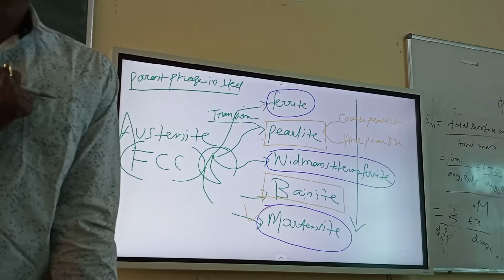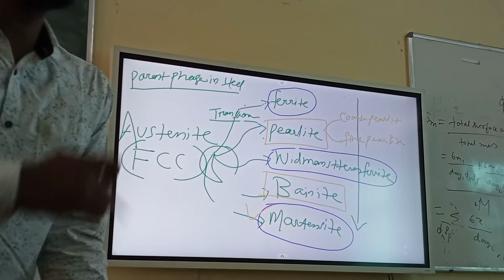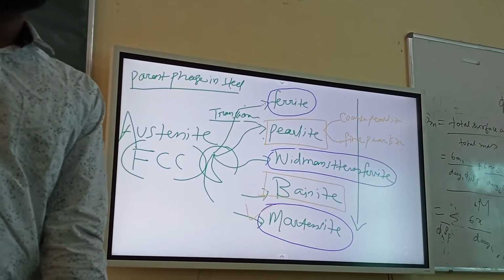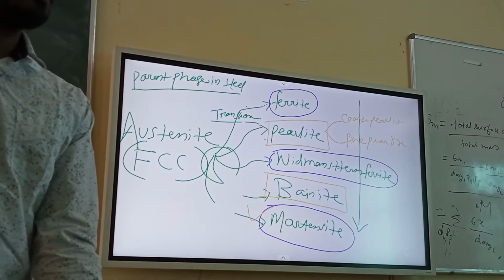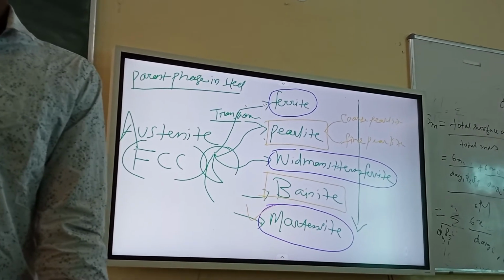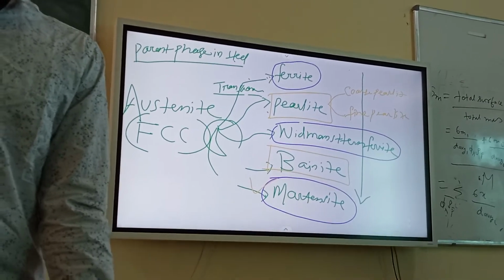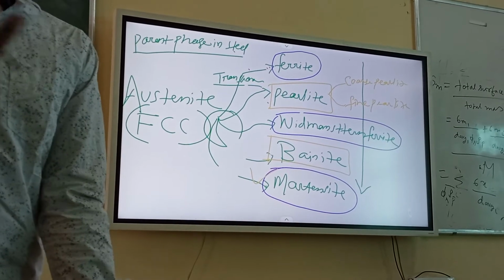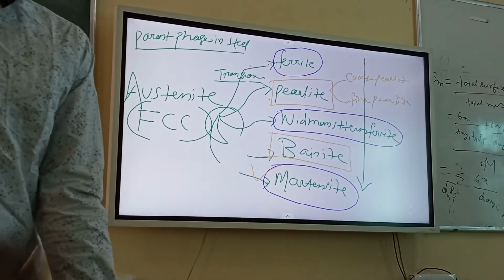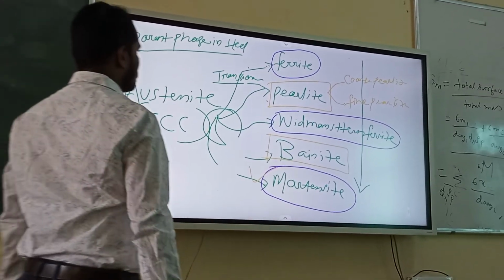How does martensite form? What do you need to do? You have to take the steel to the austenitizing temperature, then you need to quench it. Put it into water or brine solution or oil. The austenite becomes martensite by very fast cooling. That is a very fast rate of cooling. Right? A very fast rate of cooling gives you a very fine microstructure, that is martensite. Okay, you people are getting this point.